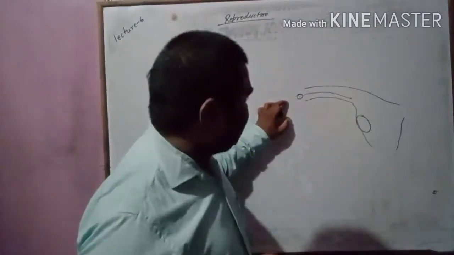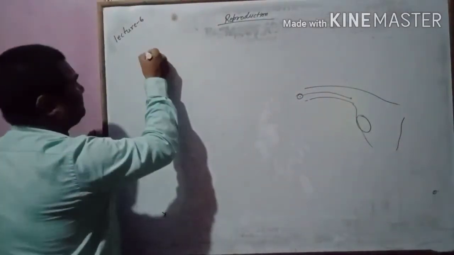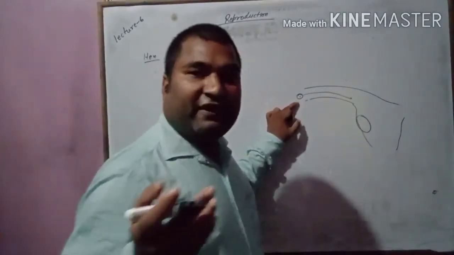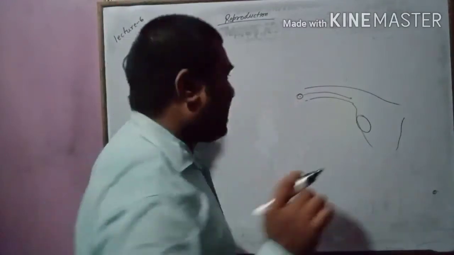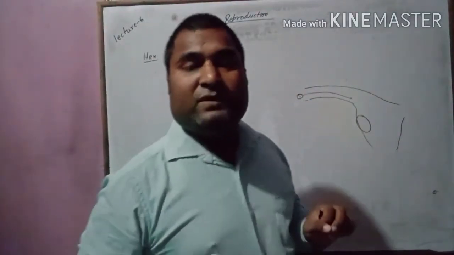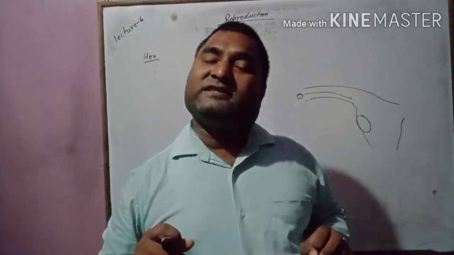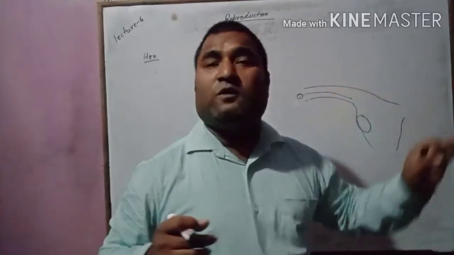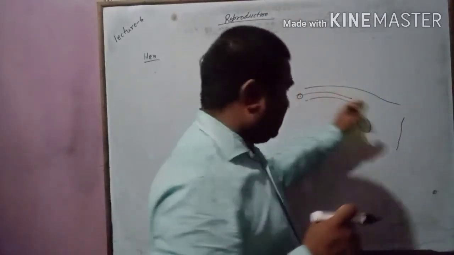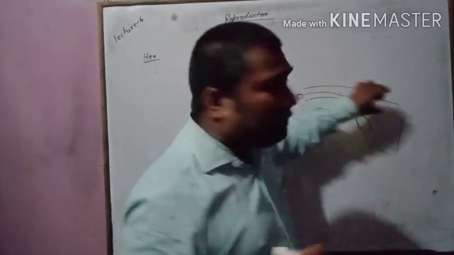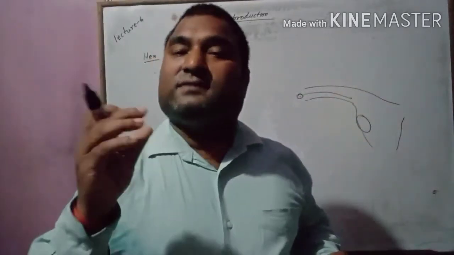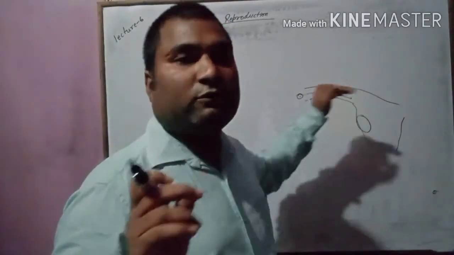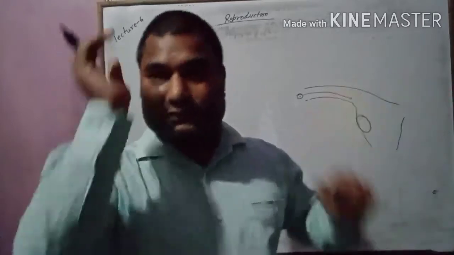So for example, in case of a hen, fertilization is internal. After fertilization, the zygote is formed. This zygote undergoes repeated division and starts traveling down the oviduct, towards the uterus.